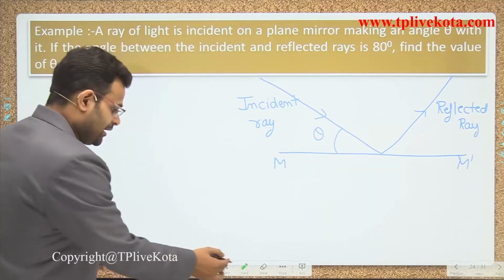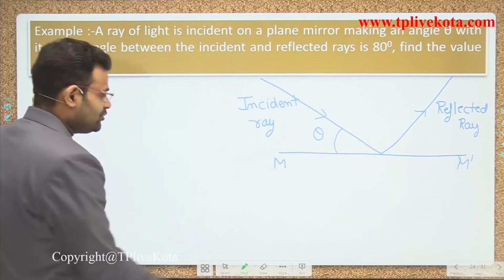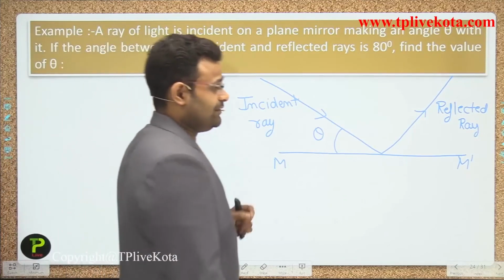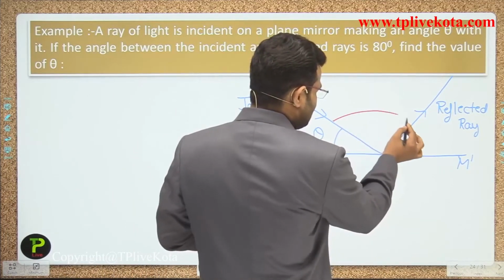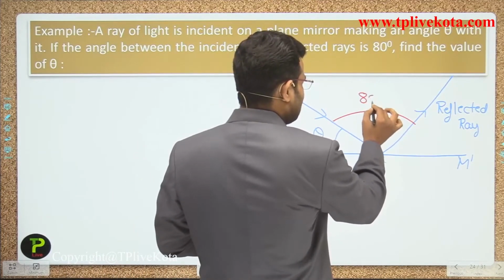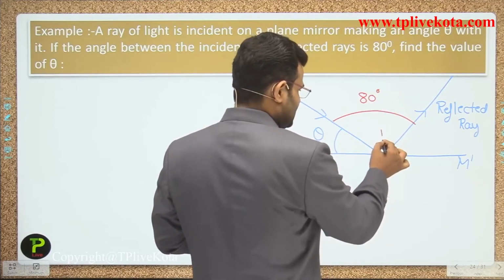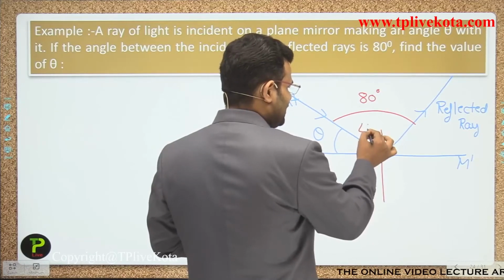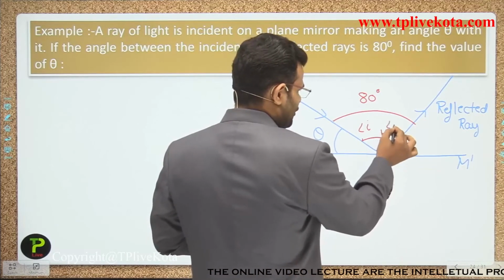The second point of the question says that the angle between the incident ray and the reflected ray is 80 degrees. That is the normal, guys. That is the angle of i and that is the angle of r.